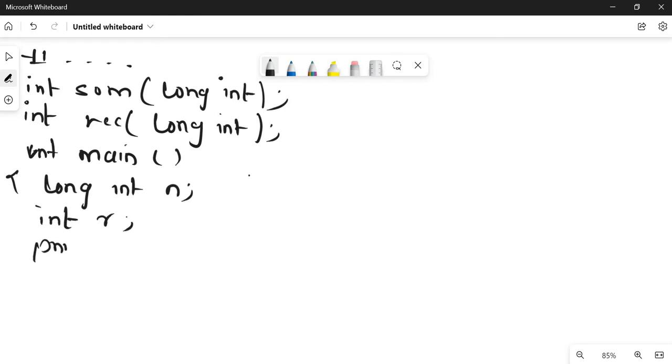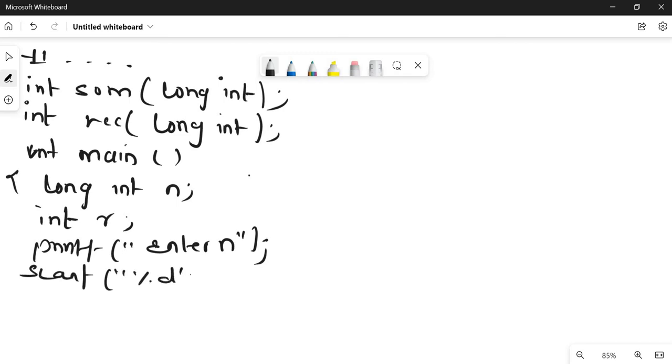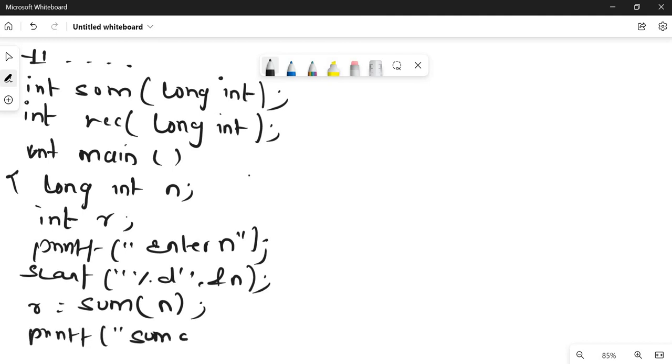Okay, printf enter n, scanf %d address of n. Let me call the function sum by passing the value n, and let us store whatever value comes in r, and we'll print sum of digit is %d, r.